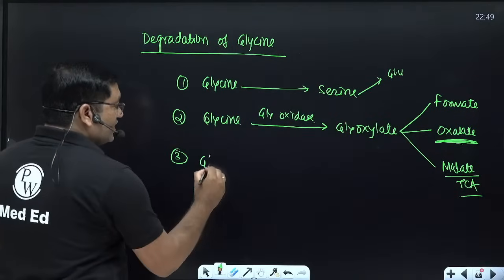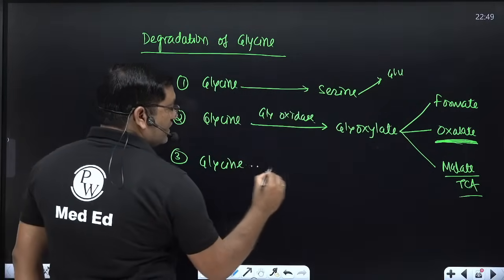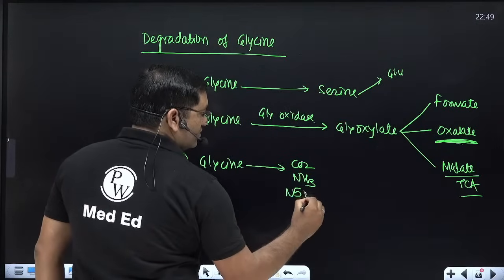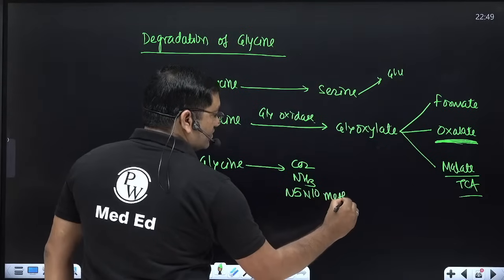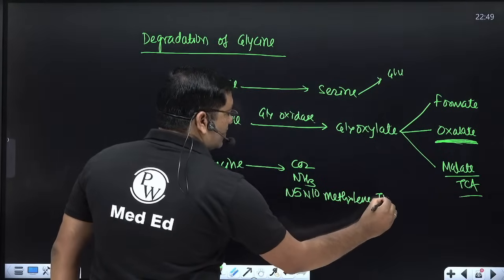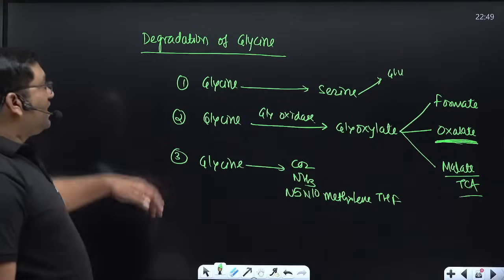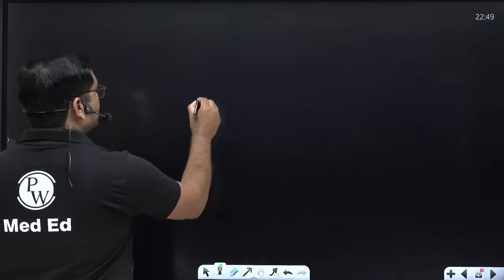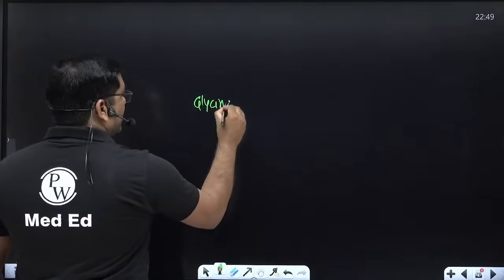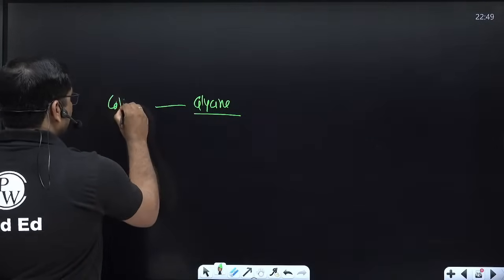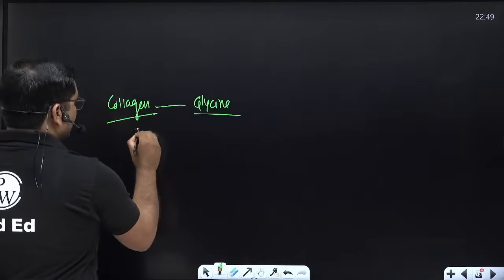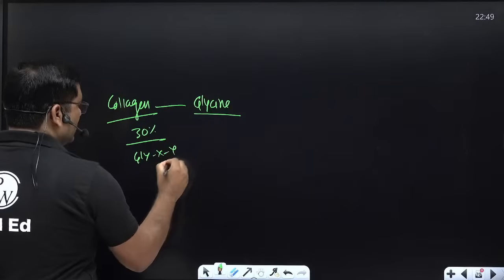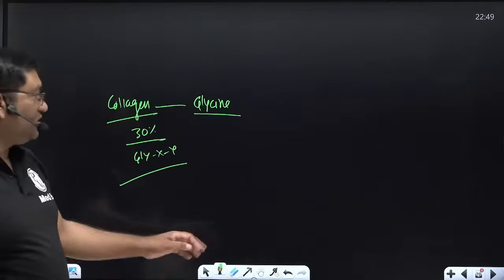And the glycine, by the glycine cleavage system, is converted into CO2, NH3, and N5,N10-methylene tetrahydrofolate. So this is how glycine is degraded in our body. There are various specialized products given by glycine. Glycine is incorporated into the collagen structure. 30% is glycine, that is the glycine X-Y repeat in the collagen structure. It is important for the synthesis of collagen.